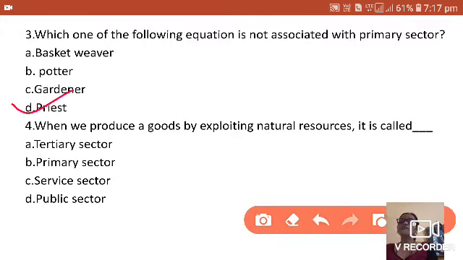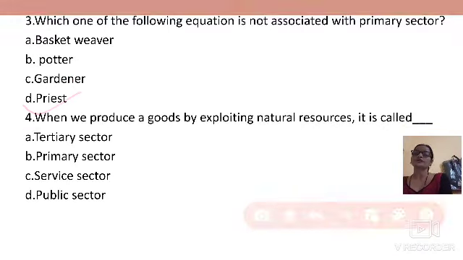Next question is, when we produce our goods by exploiting natural resources, what is it called? It's a very simple answer. You all can give me the answer. Come on, you comment this answer. It is the easiest question from this chapter. So, you have to give the answer. I am not going to give the answer to this question.